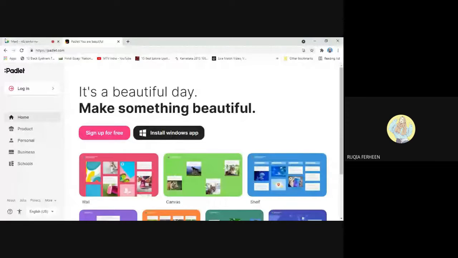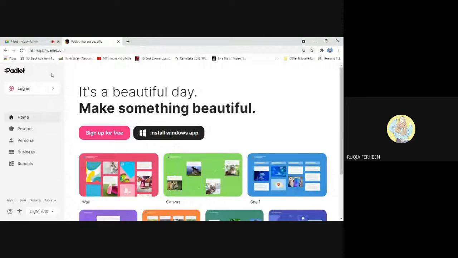Padlet is used by teachers and students all over the world. It is not only in India or in San Francisco or California or Singapore, but more than 3.2 billion people are daily visitors to this site.